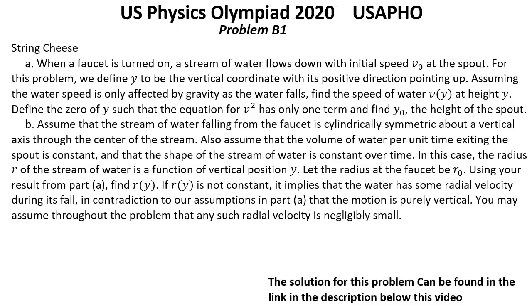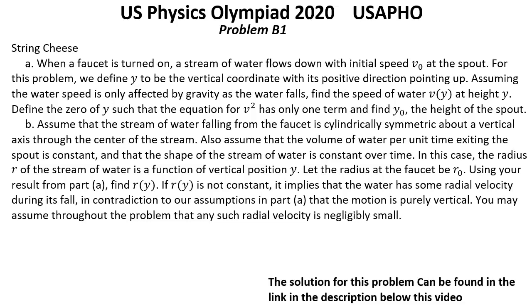US Physics Olympiad, year 2020, USAPHO, final round. Problem B1. String cheese. Question A. When a faucet is turned on, a stream of water flows down with the initial speed